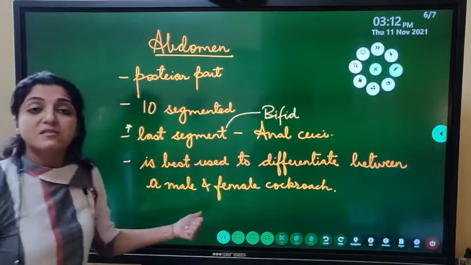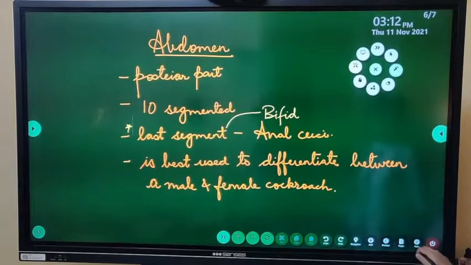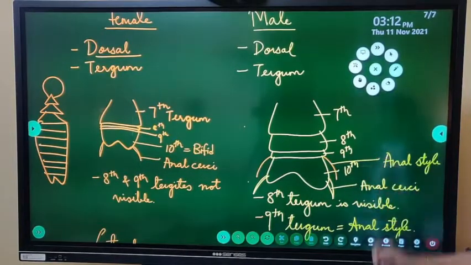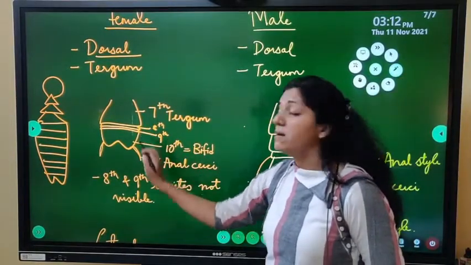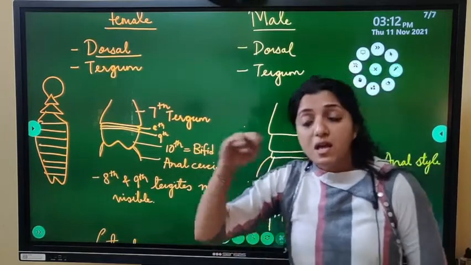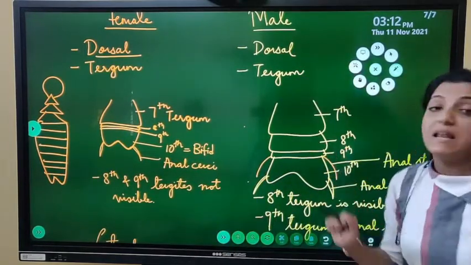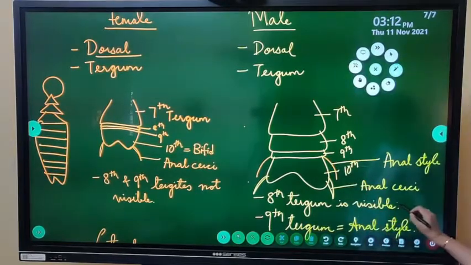Then this is the best part which is used to differentiate between the male and the female cockroach. In the female cockroach, on the dorsal side, if we see the 8th and the 9th tergum, they are very small and they cannot be seen. They are not visible जब हम देखेंगे. But in the male cockroach, the 8th tergum is very much visible.